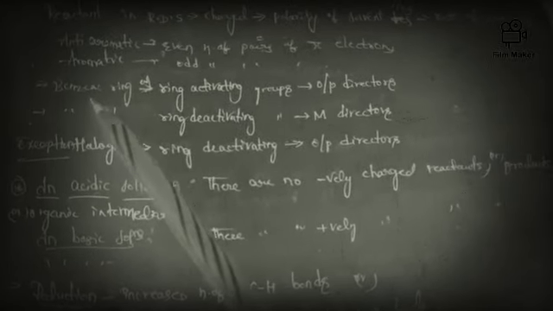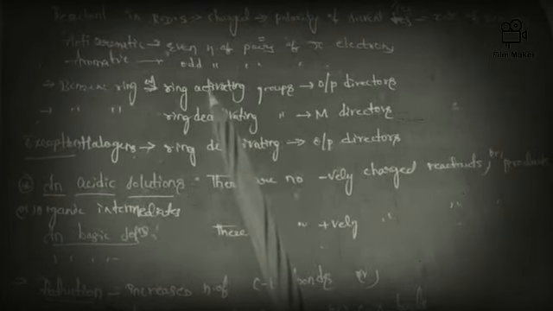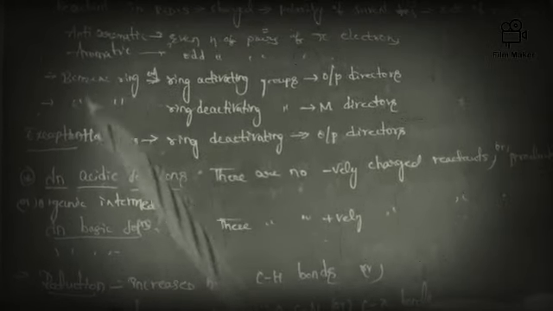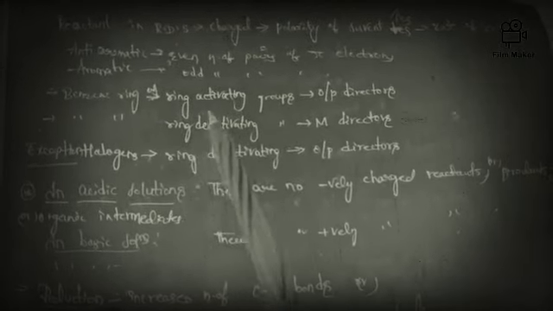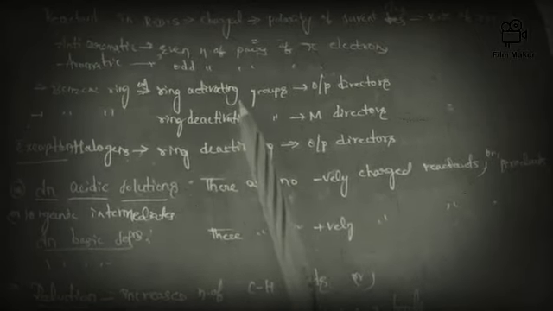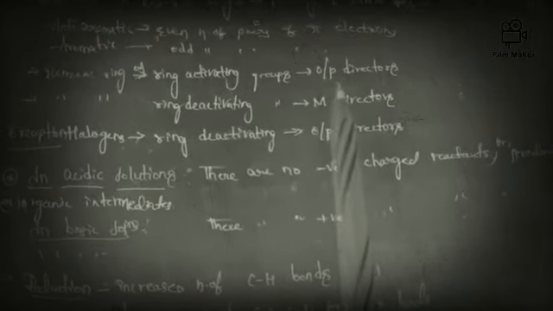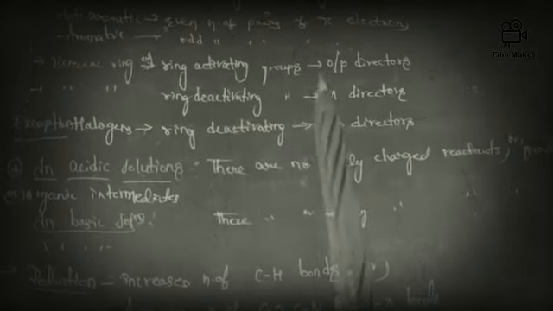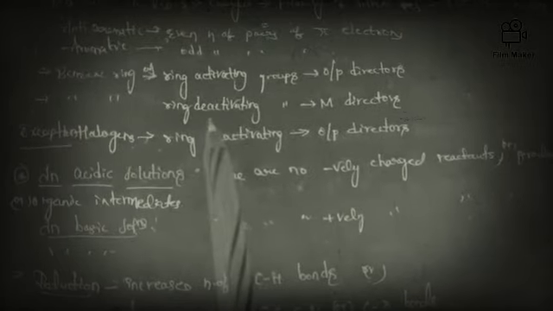Next, friends, this point we have to remember because here we have one exceptional case. In the case of a benzene ring, you may take some other aromatic rings like that. If ring activating groups are present, they are ortho-para directors. Meta directors are ring deactivating groups.